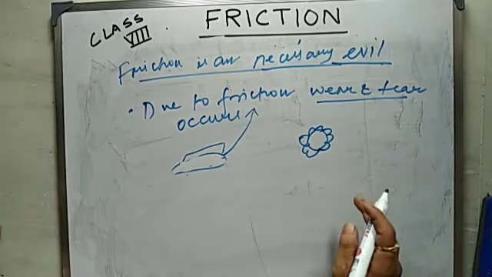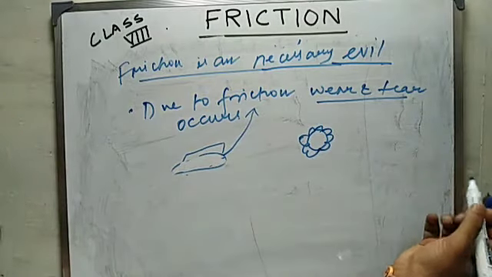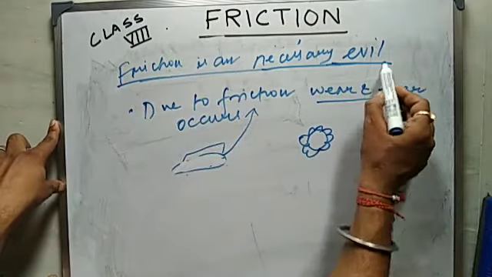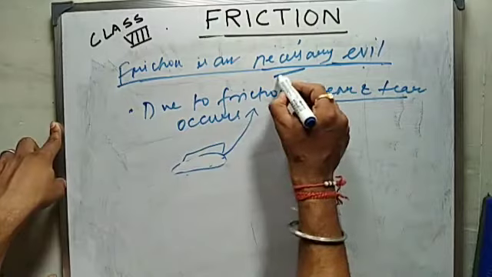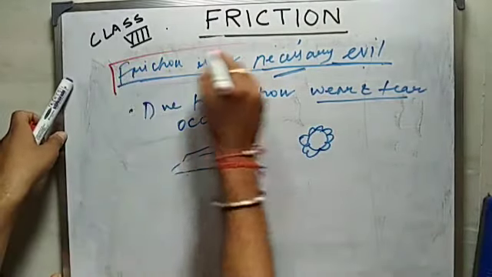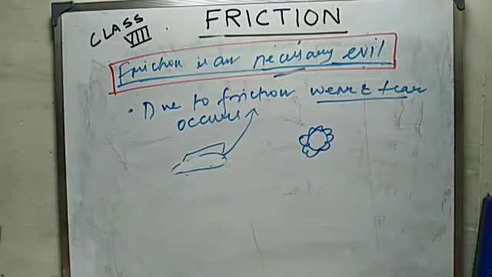We need to replace them. So friction is an evil also. Hence, we say that friction is a necessary evil. That means it is an evil, but it is necessary also. Friction is a necessary evil. Mark this thing, it is very important. That friction is a necessary evil.